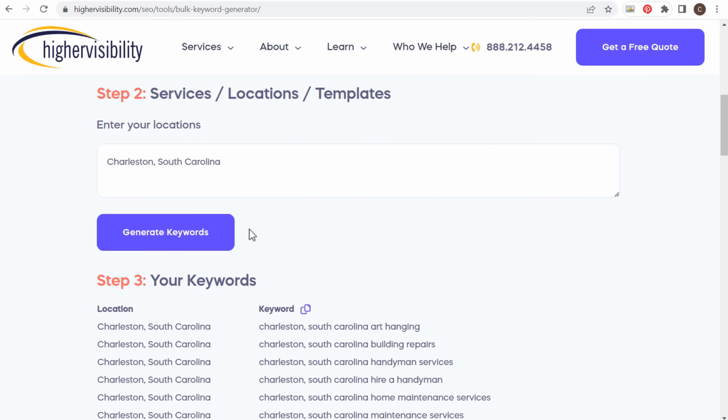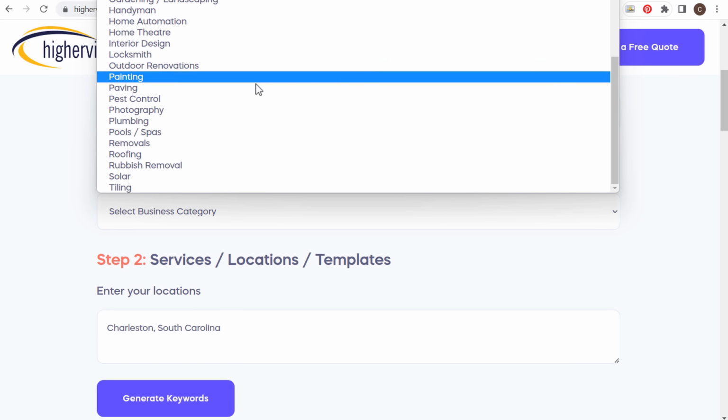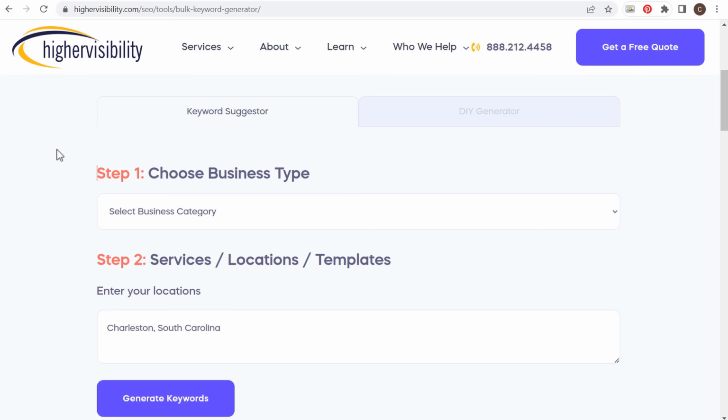And you can do this for a lot of different business types if we come in here and we scroll down. So if you offer pools and spas in a specific area and you offer certain services, you can find the right keywords that people are actively searching, and it's completely free through highervisibility.com. So that's the bulk keyword generator.